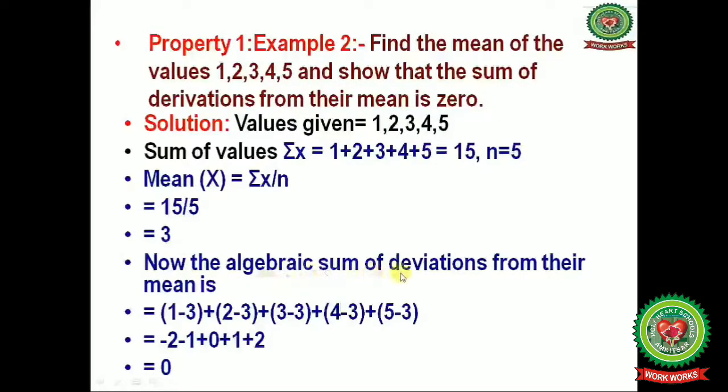Now the algebraic sum of deviations from their mean: 1 minus 3, you will get minus 2. 2 minus 3, you will get minus 1. 3 minus 3, you will get 0. 4 minus 3, you will get 1. 5 minus 3, you will get 2. So it is equals to 0. Hence again the first property, it is proved.